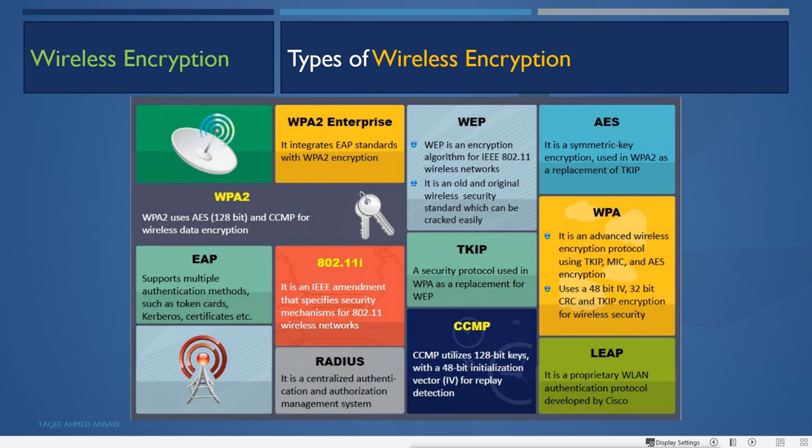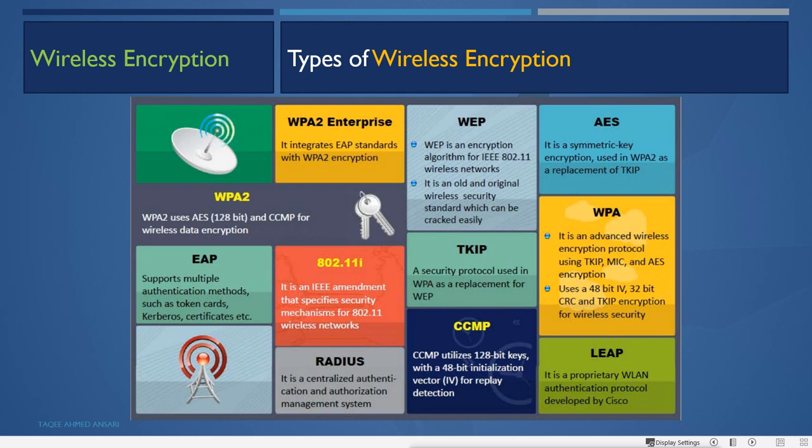WPA personal works the same as WEP. It has a pre-shared key architecture to authenticate the client, but it does not have the problem that WEP has, because it is using advanced encryption technology.